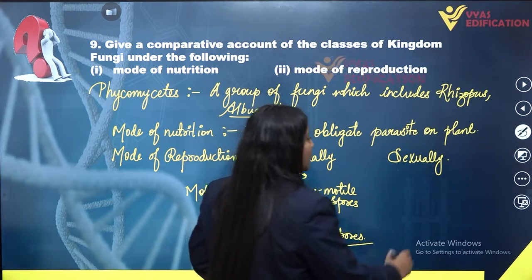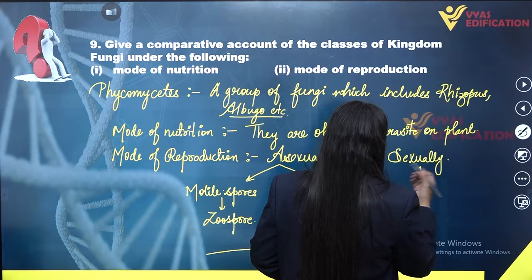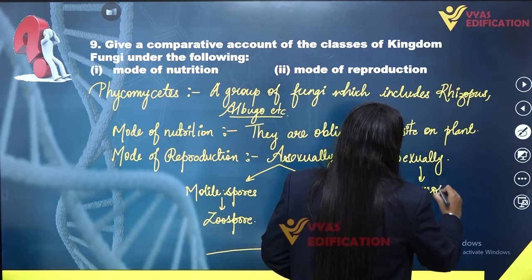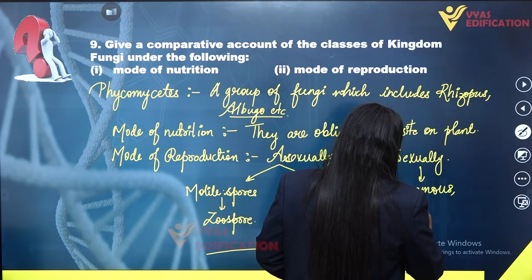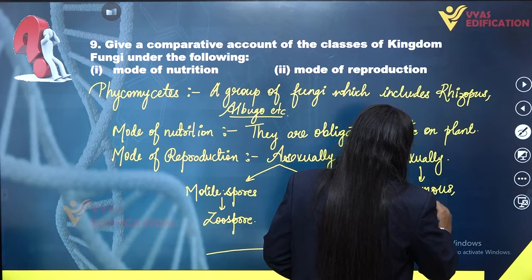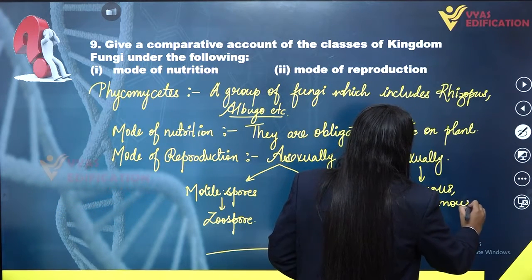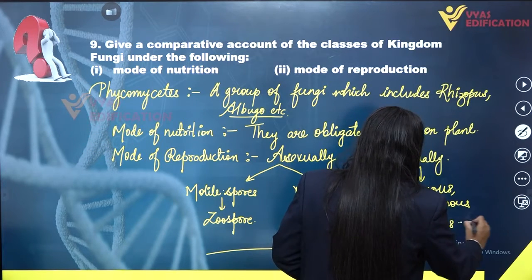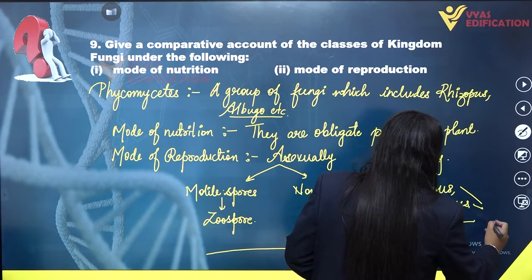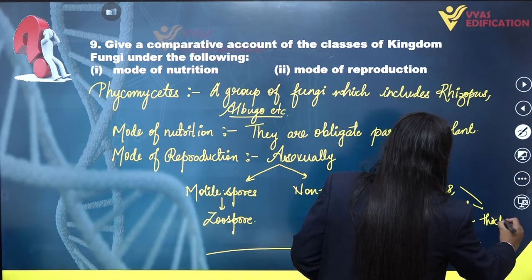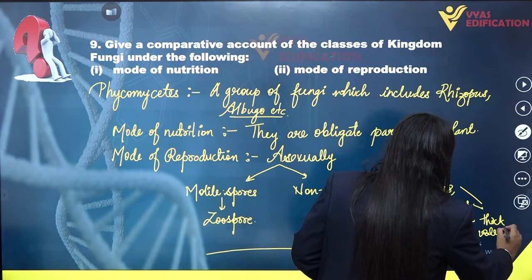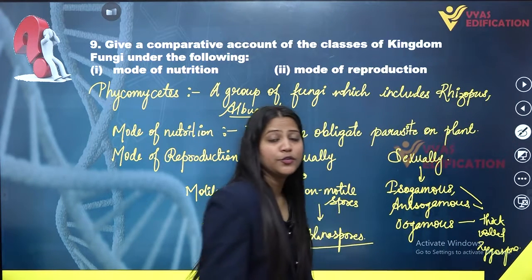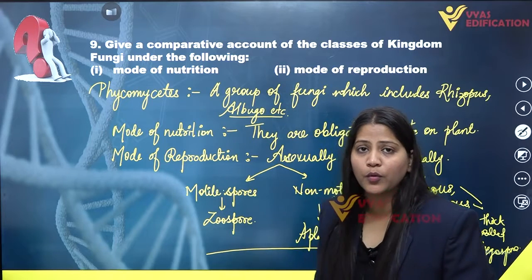If we talk about the sexual means of reproduction in them, it can be isogamous, anisogamous, or oogamous, which results in the formation of a thick-walled zygospore. So this is about Phycomycetes.